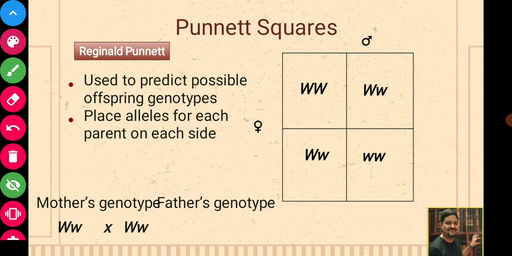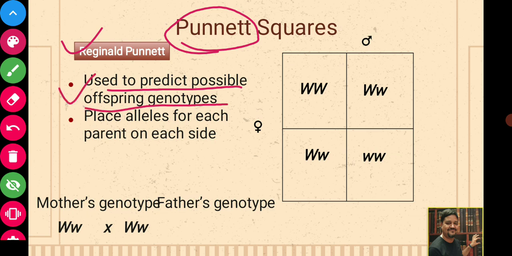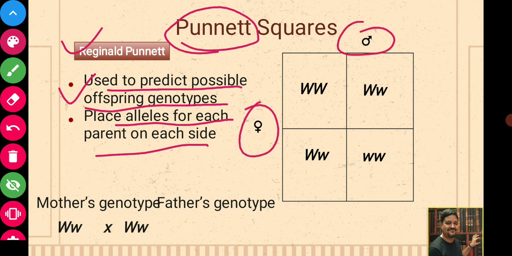Now this you can understand by the Punnett Square. This Punnett Square was given by Reginald Punnett, a scientist who gave a square which can be used for different combinations of alleles or genes. It is used to predict the possible offspring genotypes, how these alleles or genes combine to form the genotype. You place the alleles for each parent on each side, so on either side you write male gametes and female gametes.